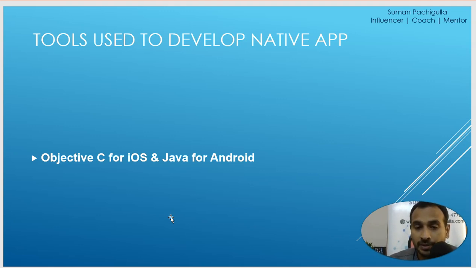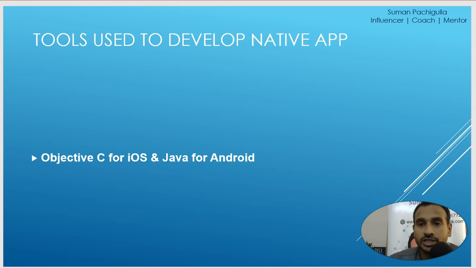So if there is an application, if that is a native app, to open that in iOS, it has to be developed differently with a different language. Now the same app that needs to be played for the Android users needs to be developed in a different language.